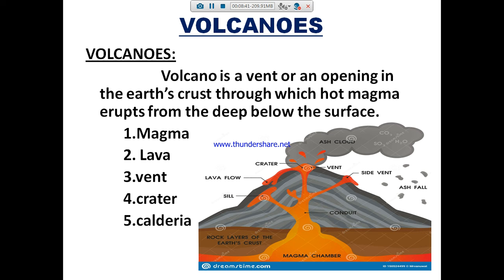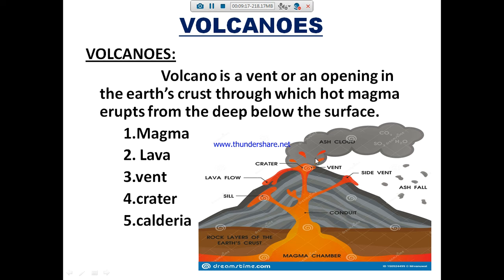Here, what is the magma? The molten rock material within the earth together with the gases is called the magma. We call it a magma chamber. Lava means after it rises to the surface, it is called the lava flow. What is meant by vent? It's an opening or a mouth of the volcano.